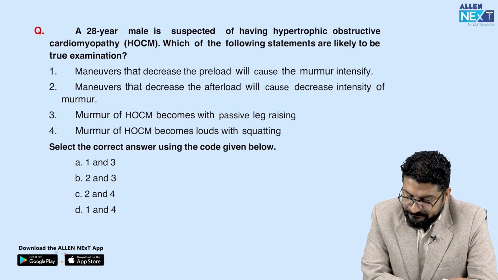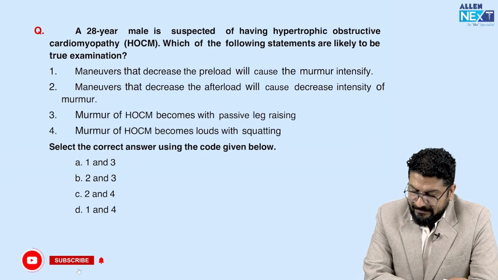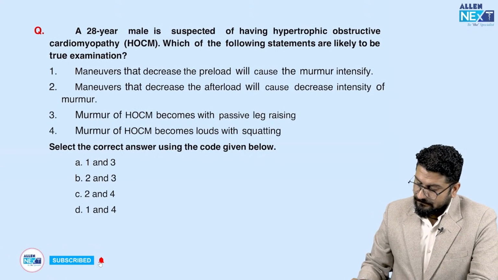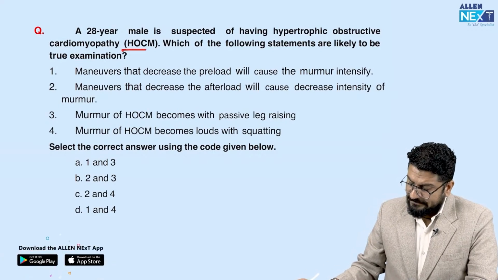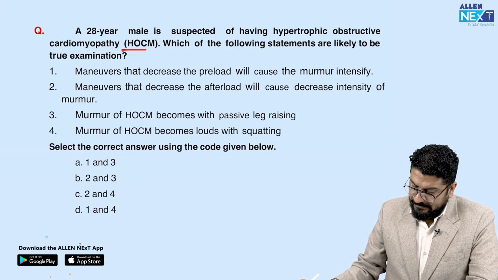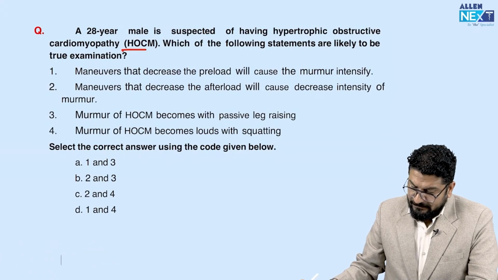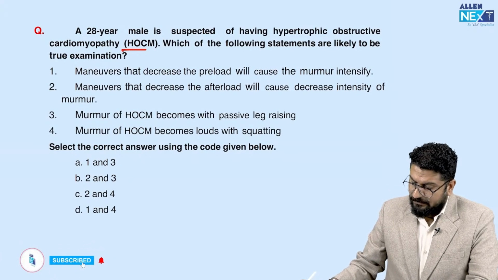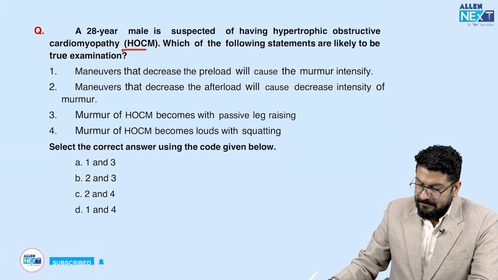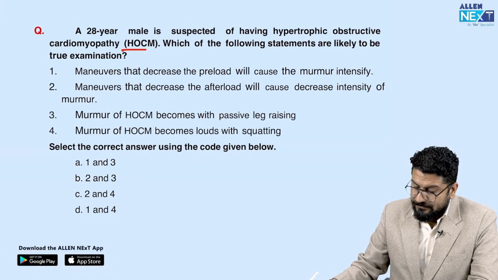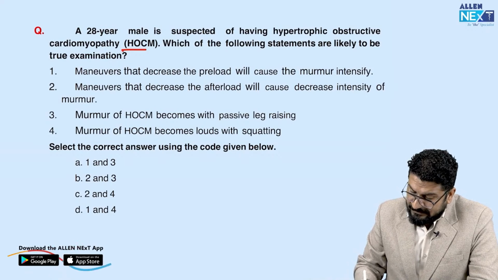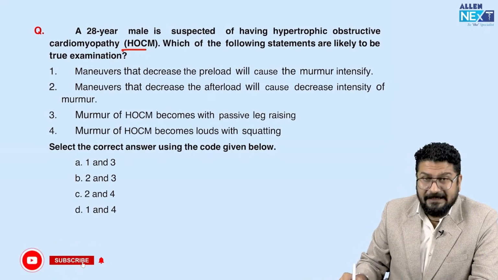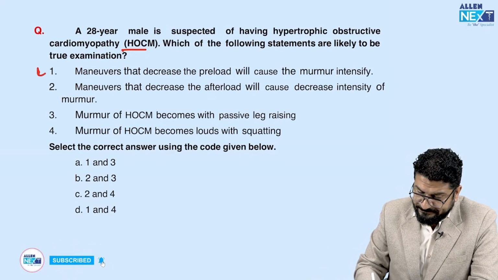Coming to next one, a 28-year-old male is suspected to have hypertrophic obstructive cardiomyopathy. Following statements are likely to be elicited on examination. So maneuvers that decrease the preload will increase the murmur intensity. So that is true. Those maneuvers that decrease the preload will intensify the murmur. This is a true statement.